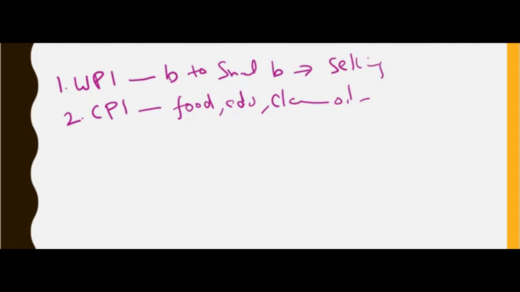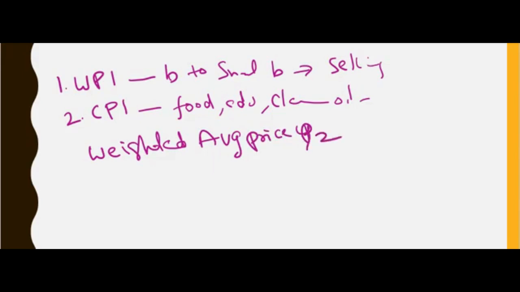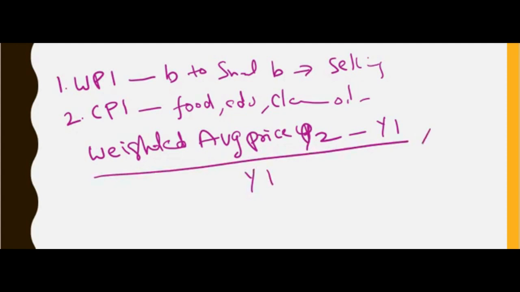So how do you calculate this inflation? We should take the weighted average prices of the previous year, let's say year 2, minus the weighted average prices of year 1, divided by year 1, into 100. So this is how we calculate inflation.